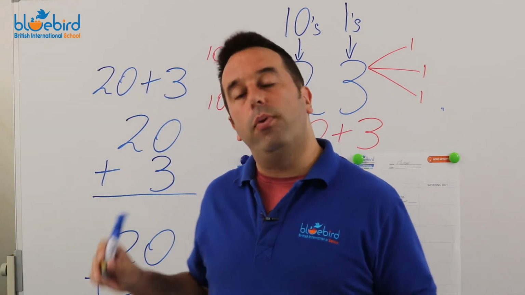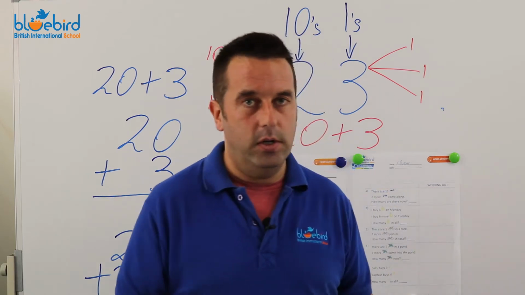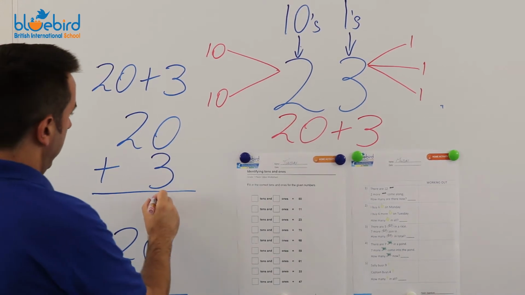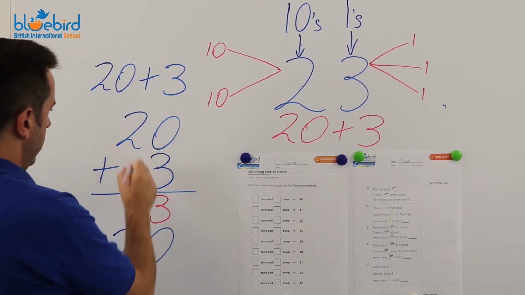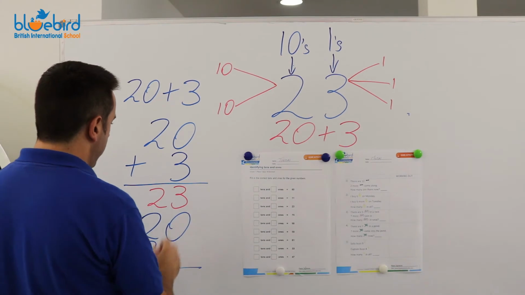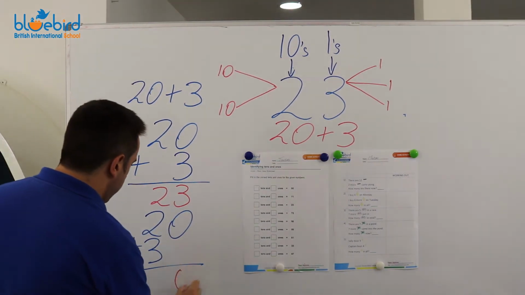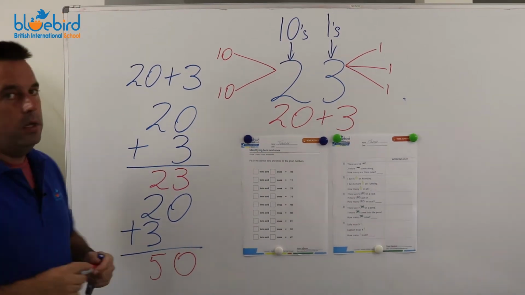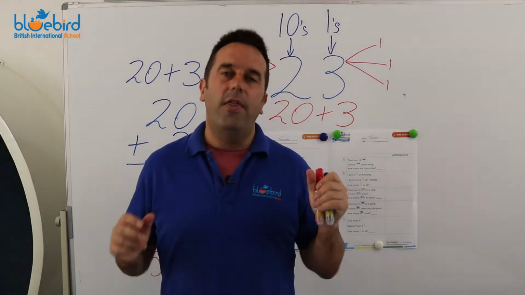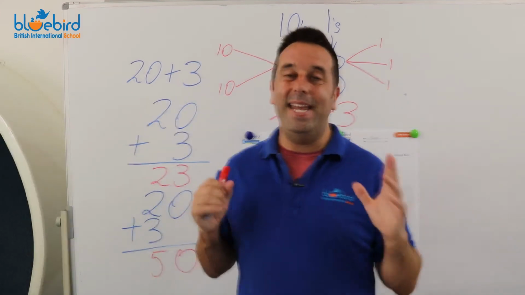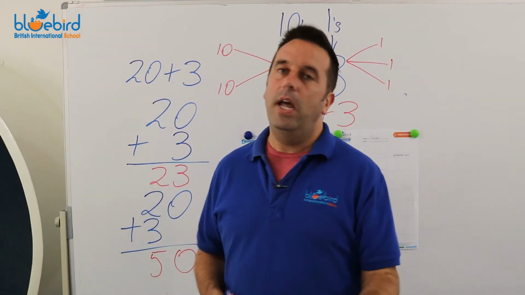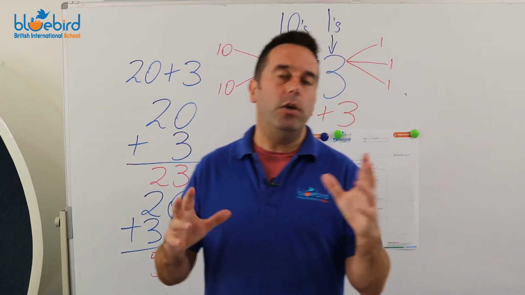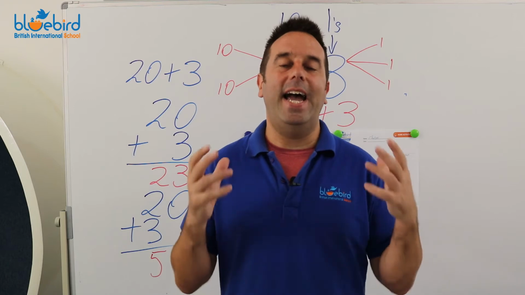Let's see if our two problems give us that answer. 3 plus 0 is 3. 2, very good, 23. 0 plus 0 is 0. 3 plus 2, 50. That's why it's important to have the place value between the 10s and the 1s, so that we write the equation properly to get the right answer.